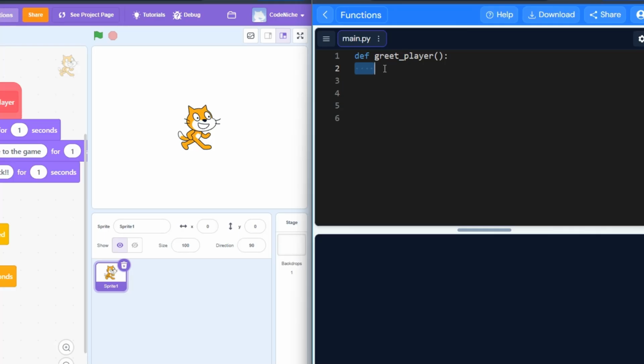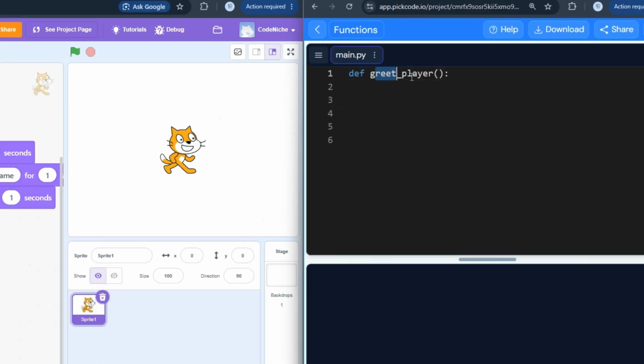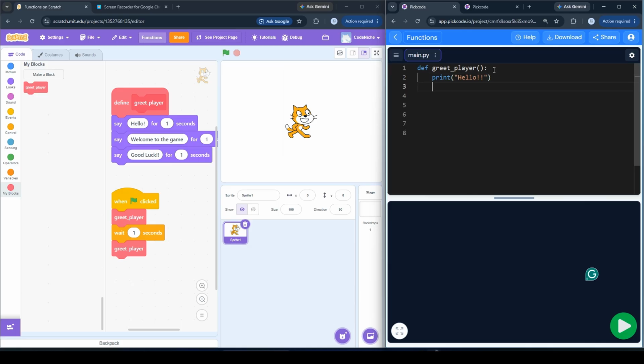So here I'm going to print this message, which was hello, followed by print, welcome to the game, followed by print, good luck, 3 exclamations. And now again, I haven't called the function. So I'm going to use a comment saying call the function. It's better to use comments. So I'm going to say greet_player and let's hit run. So the output should be the same. Hello, welcome to the game, good luck.